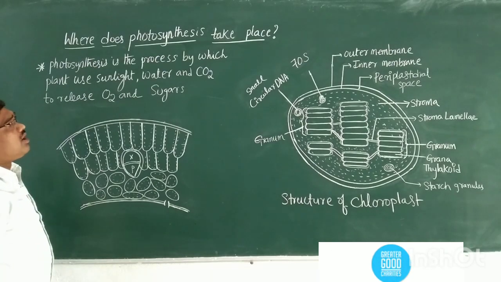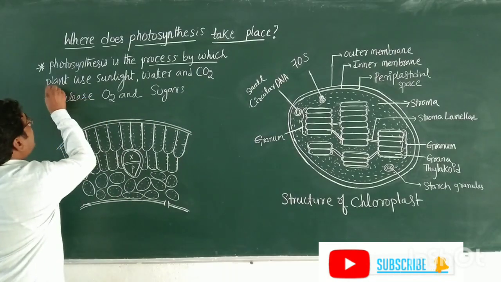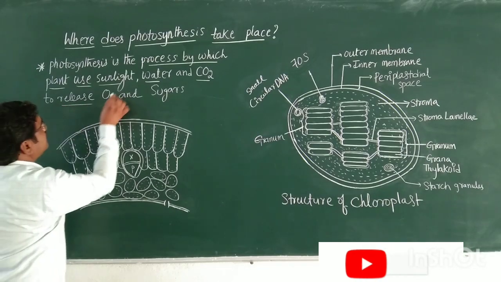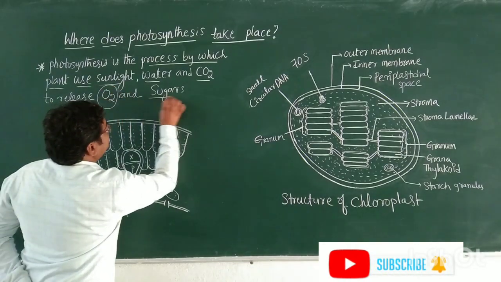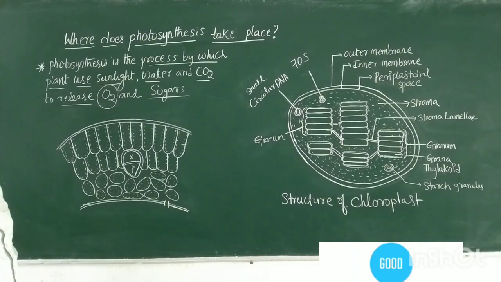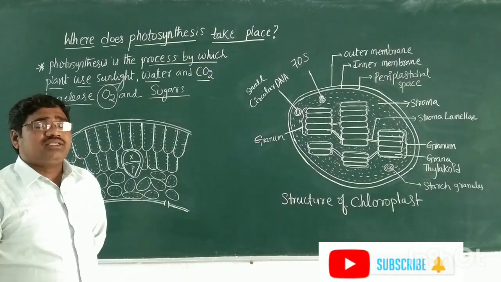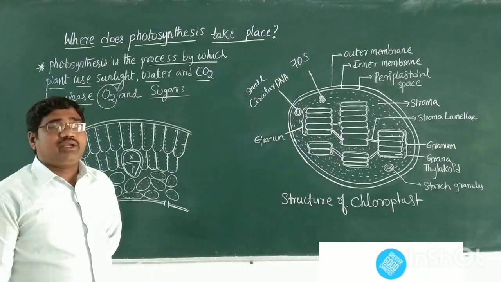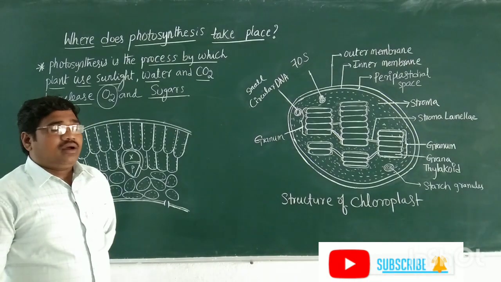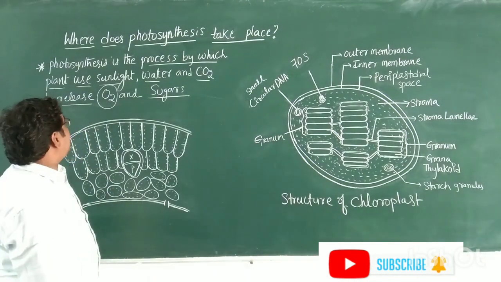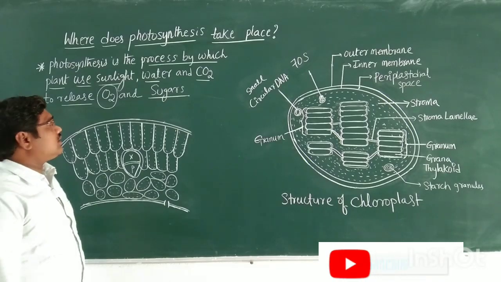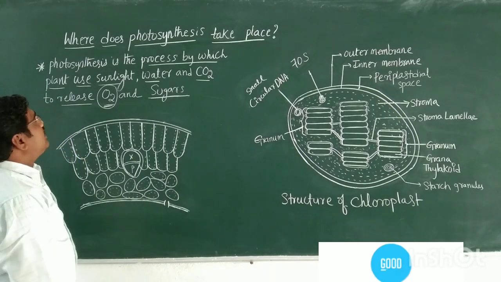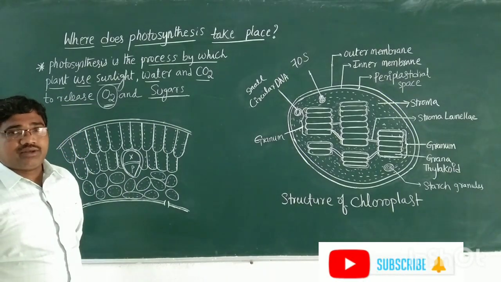Photosynthesis is the process by which plants use sunlight, water and carbon dioxide to release oxygen and sugar. Generally the plants use the sunlight from the atmosphere and absorb carbon dioxide from the atmosphere, and release oxygen and sugar. So this is the definition of photosynthesis.